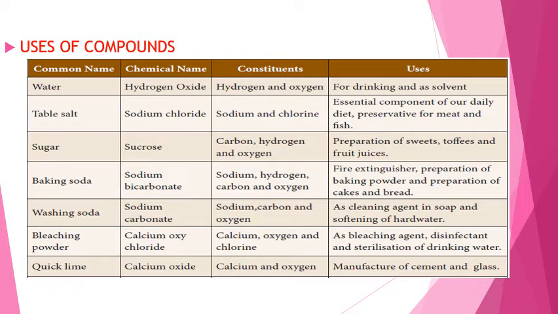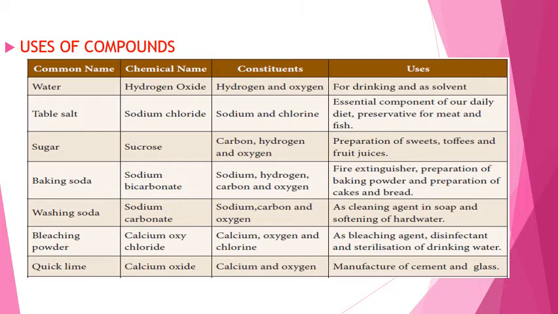Next compound is baking soda. The chemical name for baking soda is sodium bicarbonate. Constituents of baking soda are sodium, hydrogen, carbon and oxygen. It is used as a fire extinguisher, in the preparation of baking powder and in the preparation of cakes and bread.